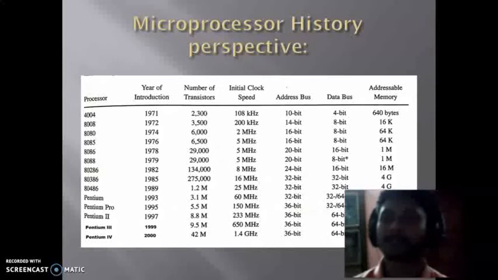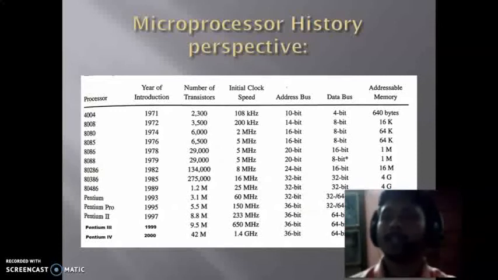In case of Pentium 4, which came in 2002, 42 million transistors were fabricated in a single chip, and its frequency increased enormously to 1.4 gigahertz, a very fast device. It has a 36 bit address bus and a 64 bit data bus, and it can address up to 64 GB of addressable memory.